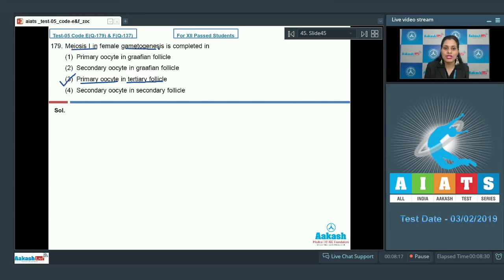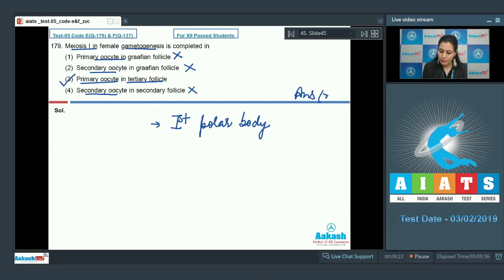Meiosis 1 in female gametogenesis is completed in primary oocyte in tertiary follicle to form first polar body and comparatively a larger cell known as secondary oocyte. So option number 4, secondary oocyte in secondary follicle, is incorrect, because secondary oocyte is formed after completion of meiosis 1. And second option is also incorrect, and first option is also incorrect. So the correct answer is option number 3. Let's discuss our next question.